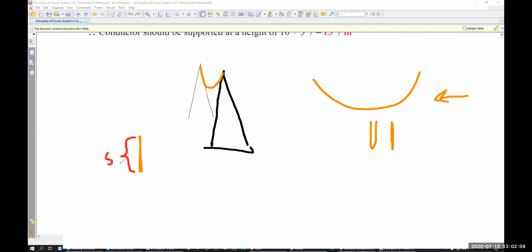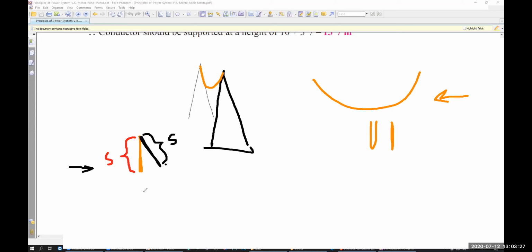But if there is any wind, what will happen? It will move, right? It will just go there. Because of the wind, the conductor will just go there, right? See, the sag remains the same, right? Yes, sir.